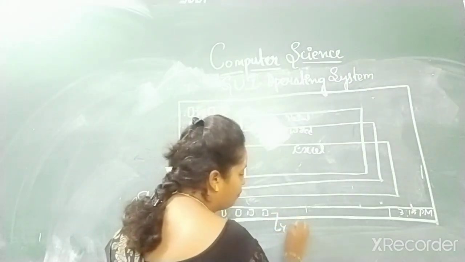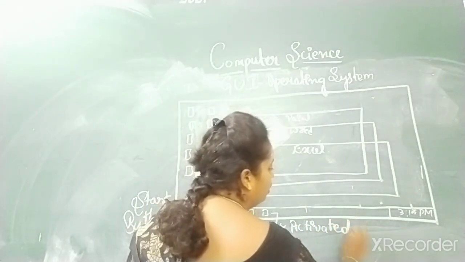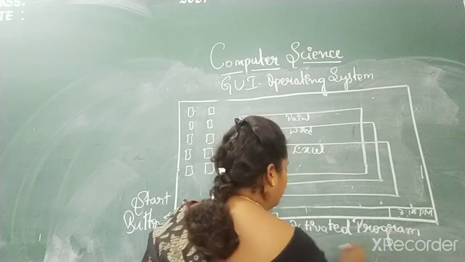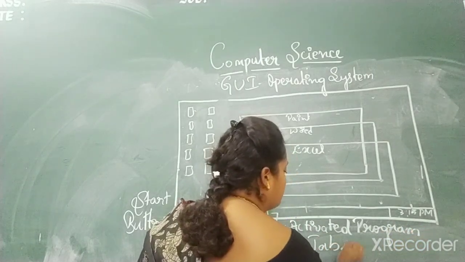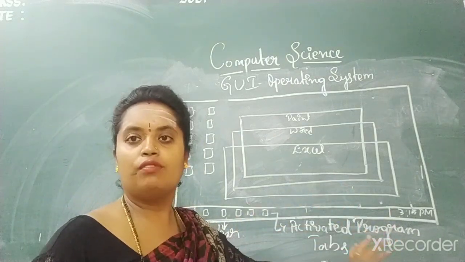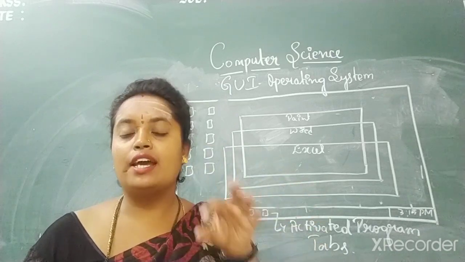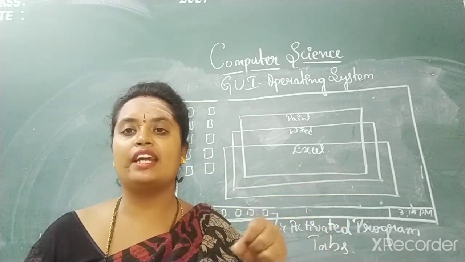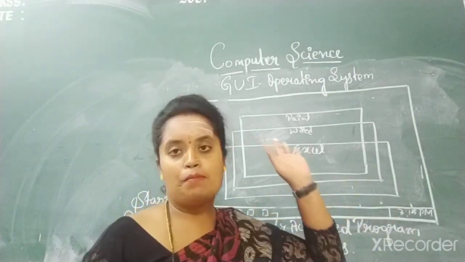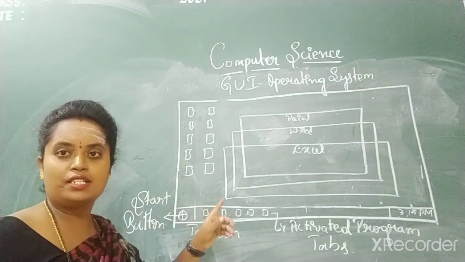You call them activated program tabs. Activated means these are opened. For example, you have opened 3 textbooks. Those 3 textbooks are activated. They are active now. Whichever textbook you want, you can take them and you can read them. That is your activated program tabs. Understood, children?